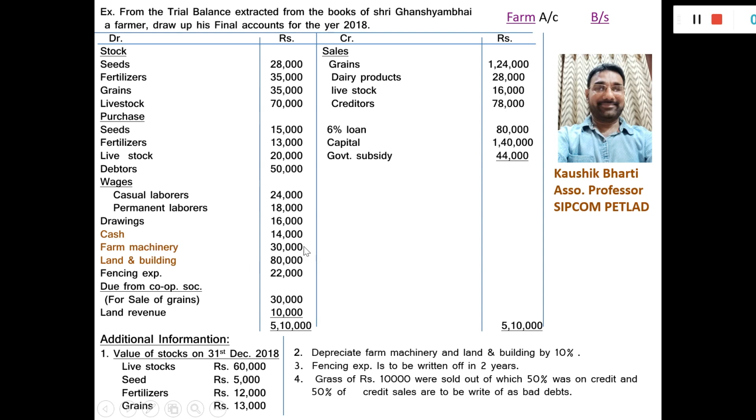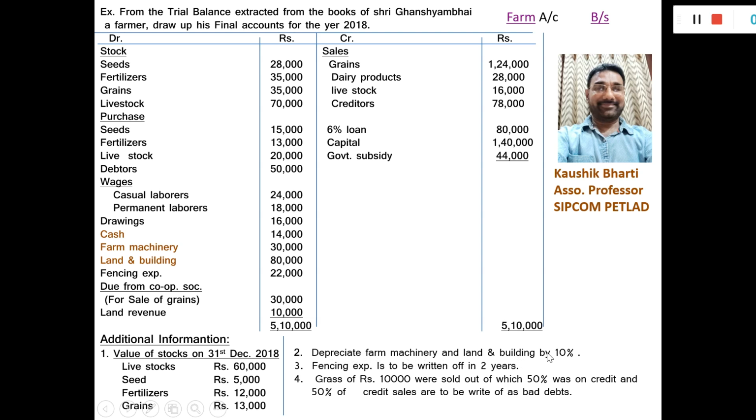Farm machinery 30,000, land and building 80,000. They are assets. So they are written in the balance sheet on the asset side. Go to the balance sheet. Here we have to give the effect of the adjustment also. So look at adjustment number 2. Depreciate farm machinery and land and building by 10%.